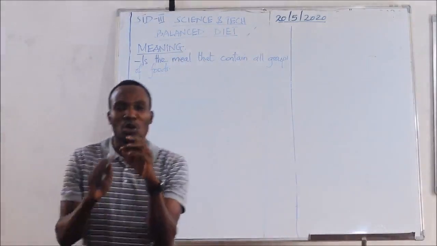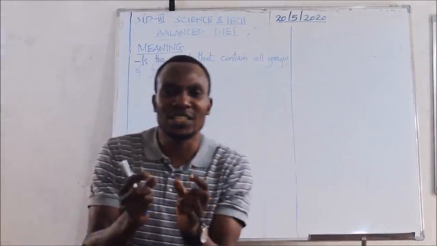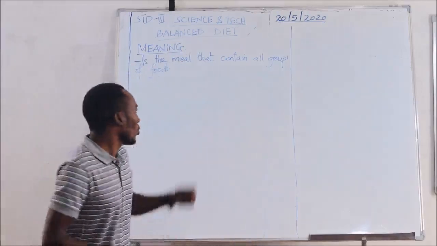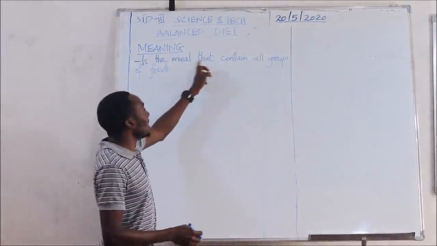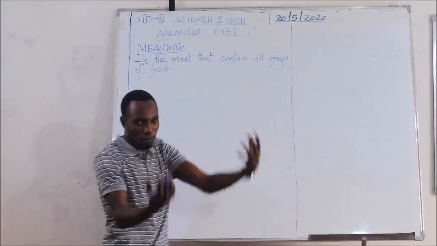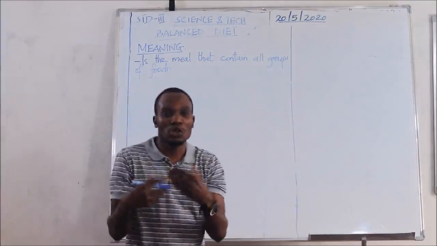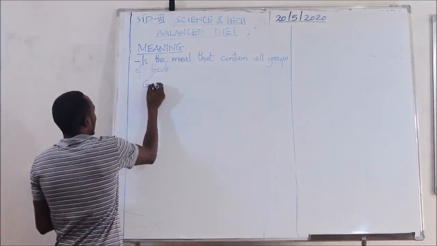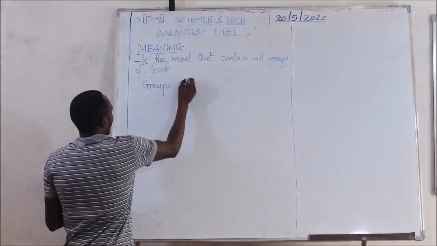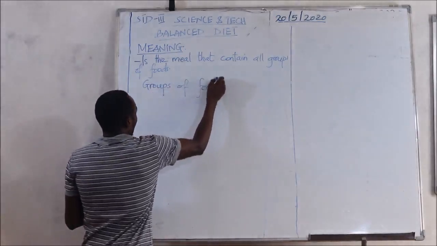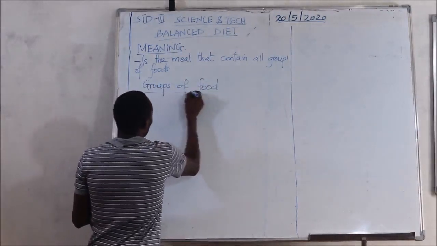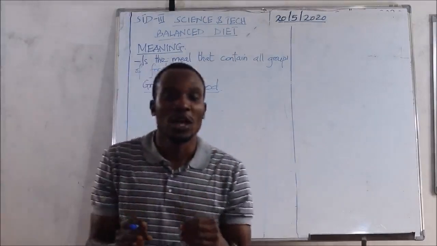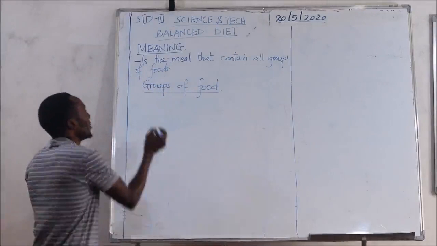So now we are going to look at which kinds or groups of food we have. How many groups of food do we have? We say that the meal contains all groups of food. So which groups of food? We are supposed to know these groups of food. The groups of food that we have are, the first one is carbohydrate.